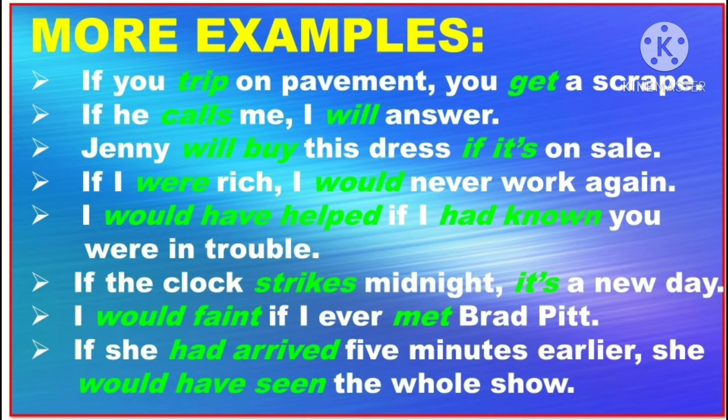So the first one is zero conditional: simple present plus simple present. So in the main clause as well as the conditional clause, we will have simple present. And the next one is the first conditional clause. The rule of the first conditional clause is simple present plus future verb or future tense. And the next one is the second conditional sentences. The formula of the second conditional sentence is simple past plus would plus verb.